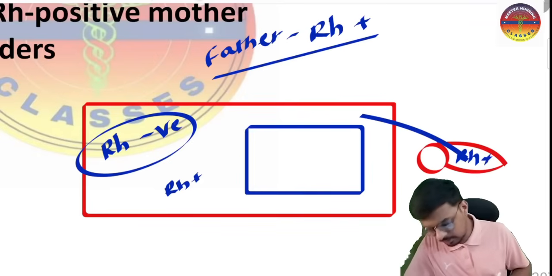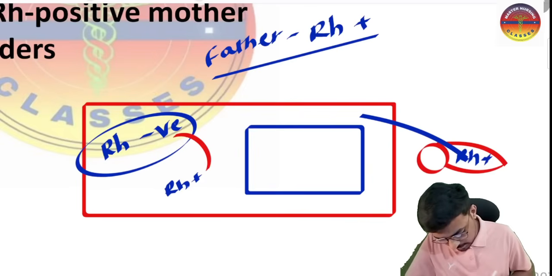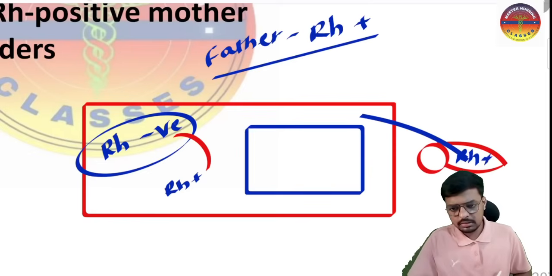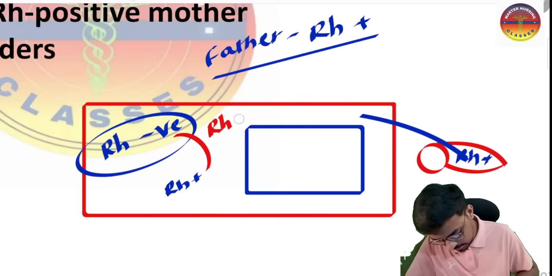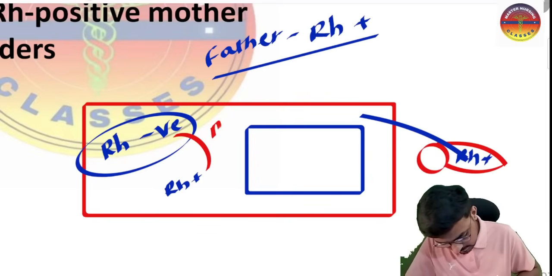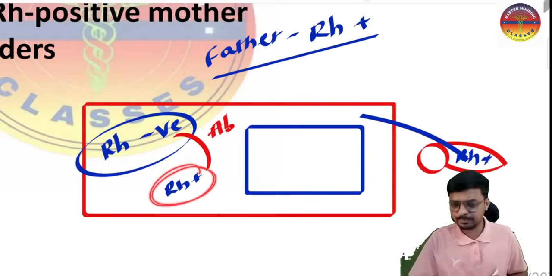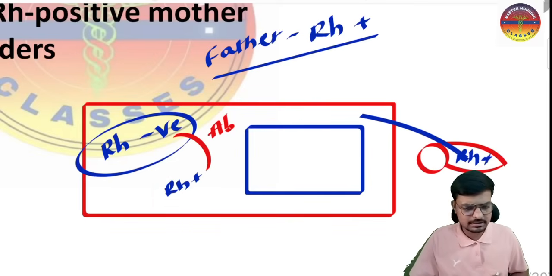So what will the mother's body do now? The mother's body will consider this a foreign body, an antigen that came from the fetus. Against this antigen, the mother's body will start to form antibodies against RH positive. Now the fetus has gone out of the mother's body, so nothing will happen to the first fetus.